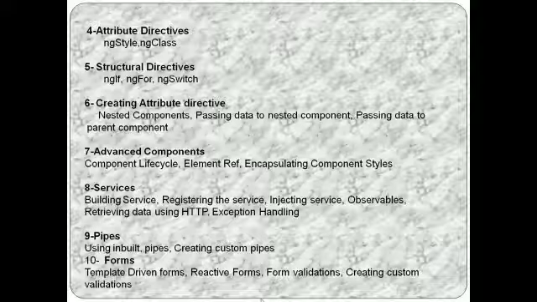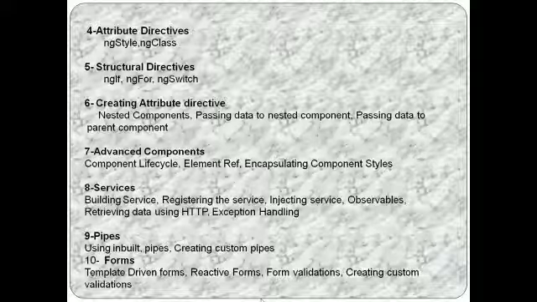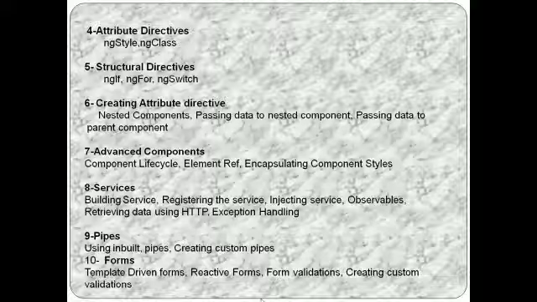And after completing the attribute directive, we will go for structural directive. In this session, we will check the conditional statements like ngIf, ngFor, and ngSwitch. And after completing structural directive, we go for creating attribute directive.